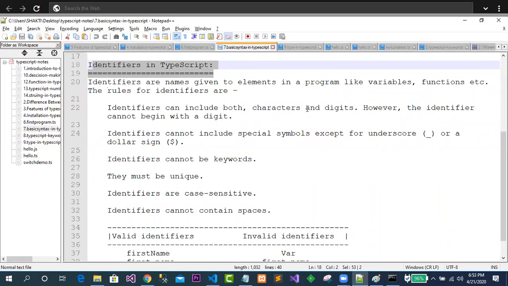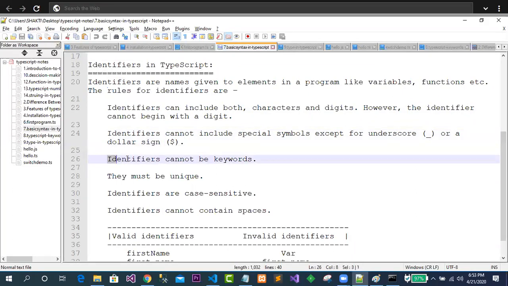Identifiers can include both characters and digits. However, an identifier cannot begin with a digit, the same as in other programming languages. An identifier cannot include special symbols except underscore or dollar. Dollar can be part of a variable name, not an issue.